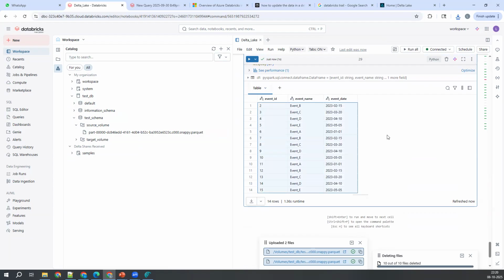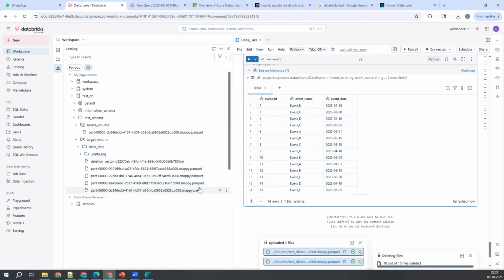This is what I was telling you. What is the reason we cannot read the data from the target volume? That is the Delta behavior. Directly you cannot, it expects Delta. Let me show you what error it is going to throw. Now this is the file, right?